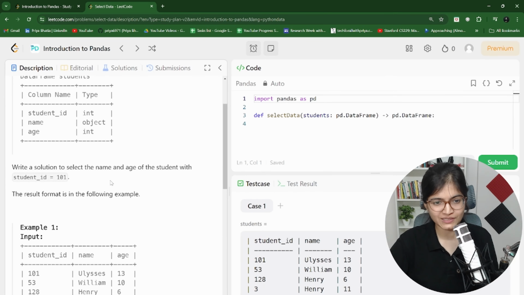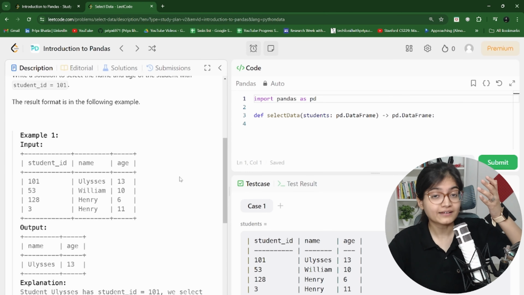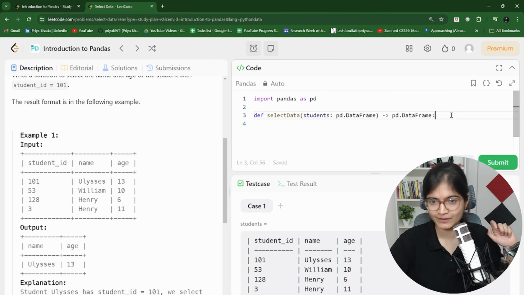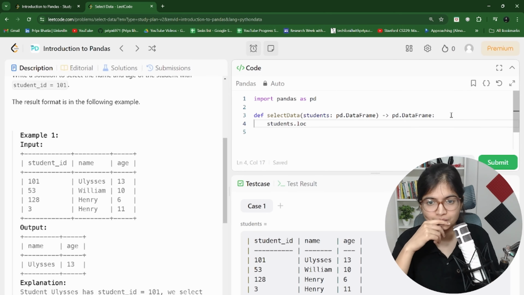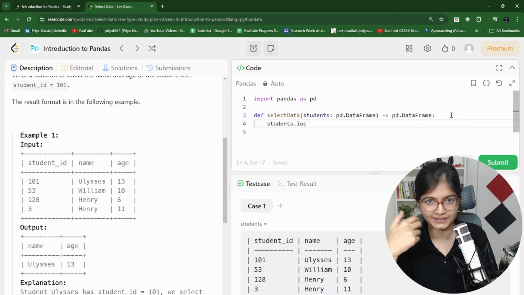So write a solution to select the name and age of the student with the student ID 101. Now, we don't need to write a select command here. We have to write a command to do the query in the pandas framework. So how can we do that? I think you all know that we have one function called loc, which will be able to give me labeled indexes, and student ID 101 is a labeled index only.